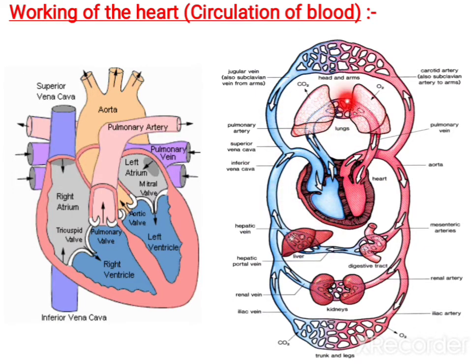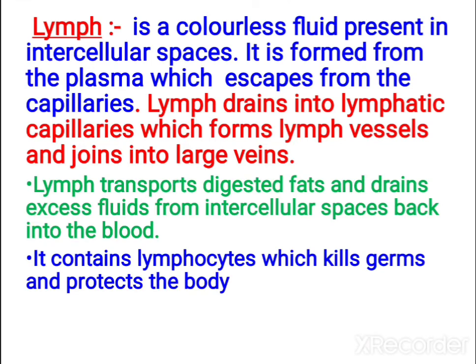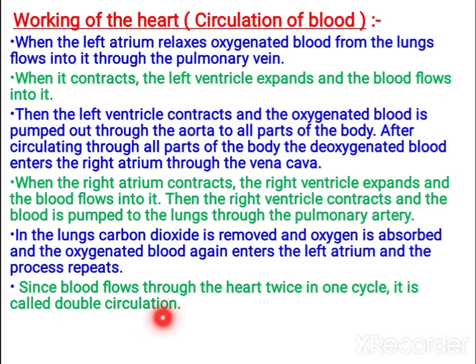Okay children, when you observe, in a single cycle there will be a flow of two. That is, the blood flows through the heart twice in one cycle. One side is fully oxygenated and the other side fully deoxygenated blood. So that is why this is called double circulation. What I explained is written here, children, you can go through that. In human beings, birds and mammals it is known as double circulation, you can write like this.